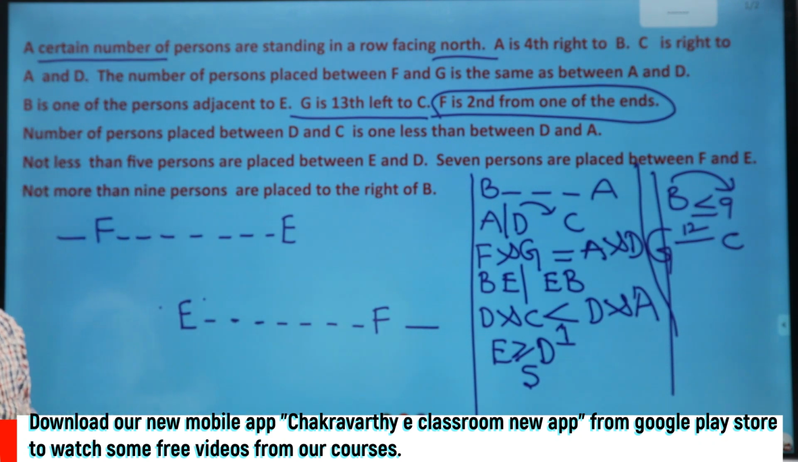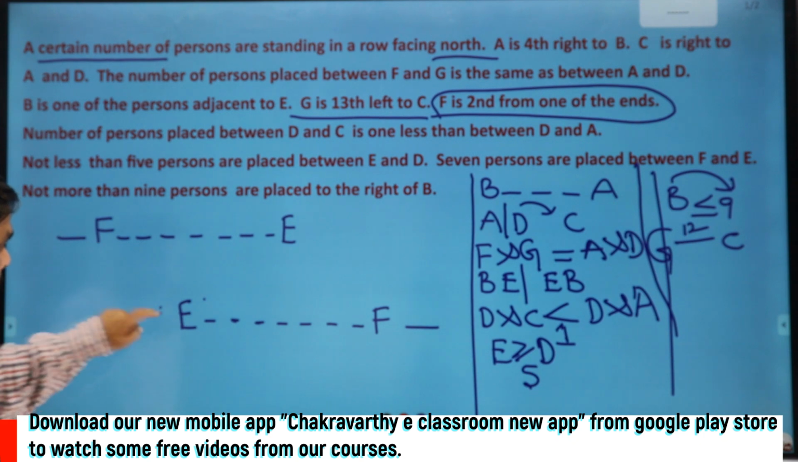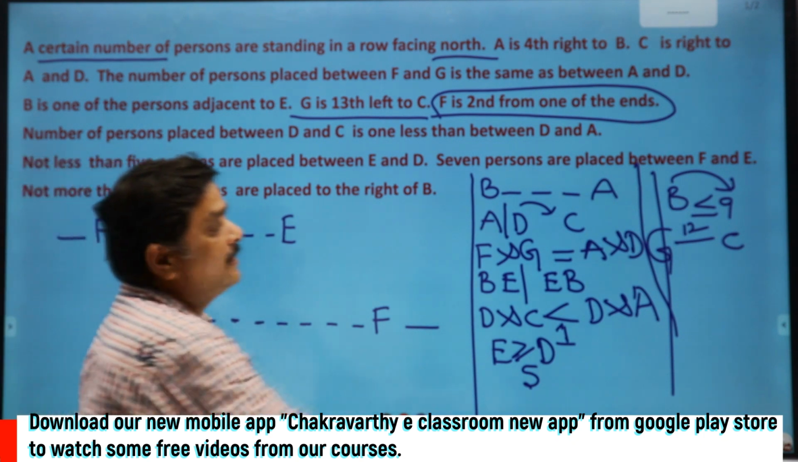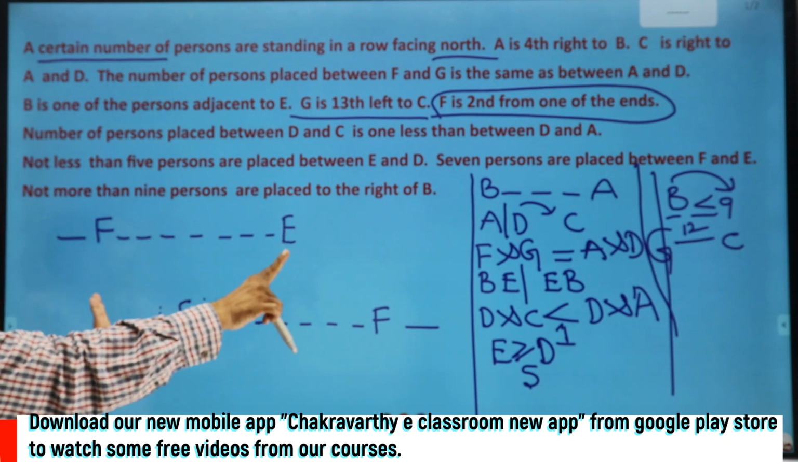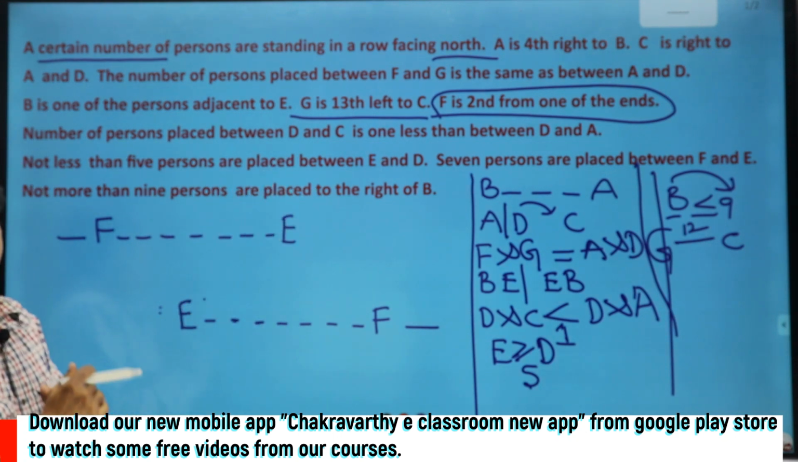In one glance you can say, how is that one you see? You tell me that one. Think it over, pause the video. Clearly see, if I keep B here, according to the condition they have given, on the right side of B, it should be less than or equal to 9 persons.